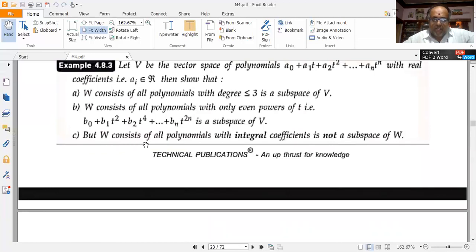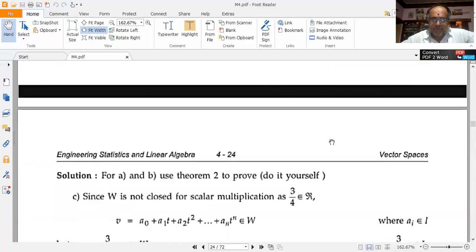Show that W consisting of all polynomials with integral coefficients is not a subspace of V. The proving of the first two results is very, very easy; I leave it to you to do it. But we shall try to prove the third case: W consisting of all polynomials with integral coefficients is not a subspace of V.